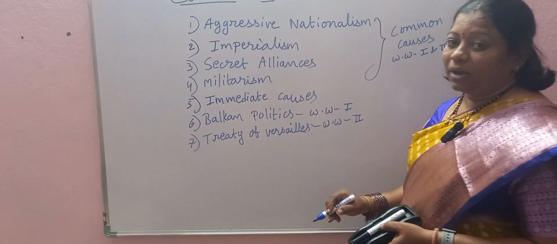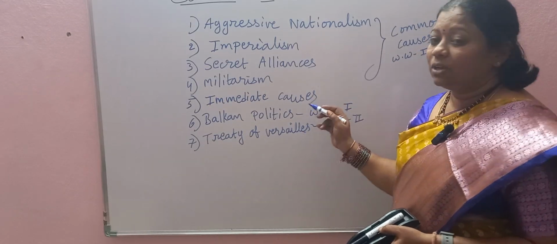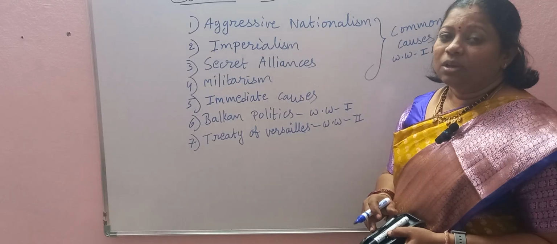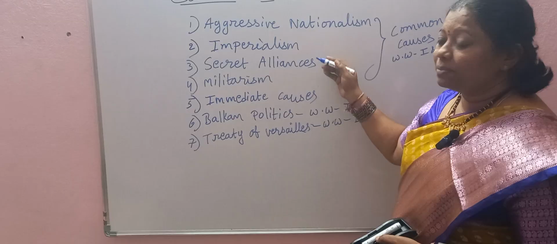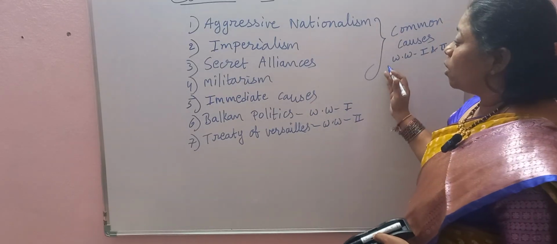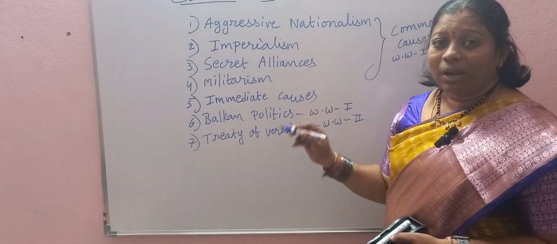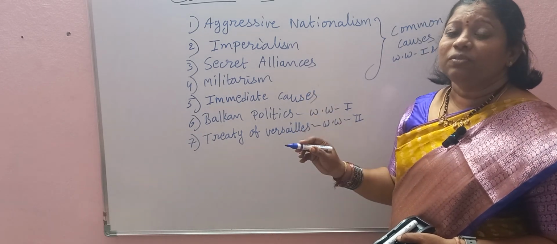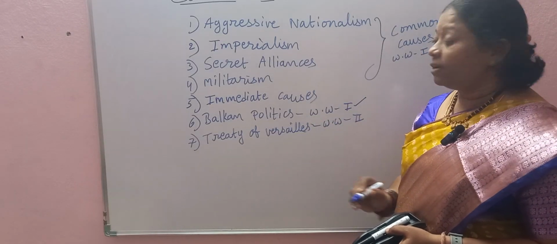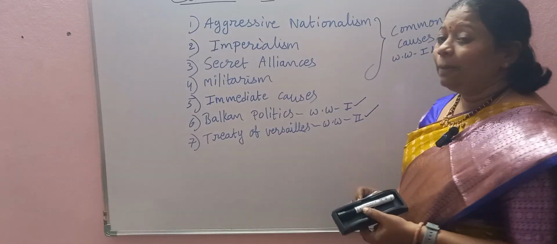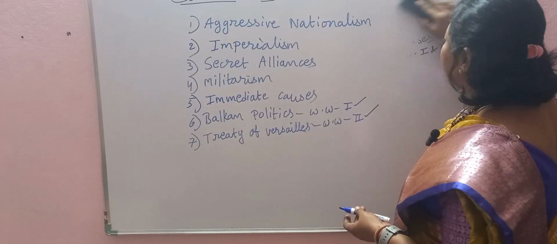So aggressive nationalism, imperialism, secret alliances, and militarism are the common causes; the immediate causes are separate for each war; and then Balkan politics exclusively for World War I, and the Treaty of Versailles exclusively for World War II. So let me explain each one of these.